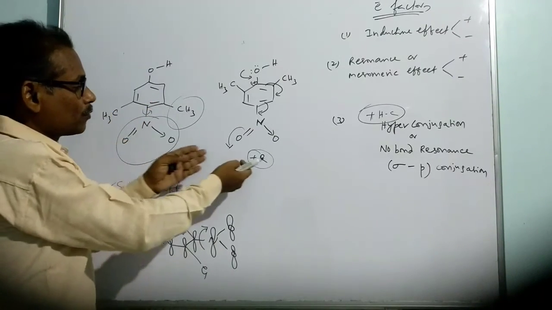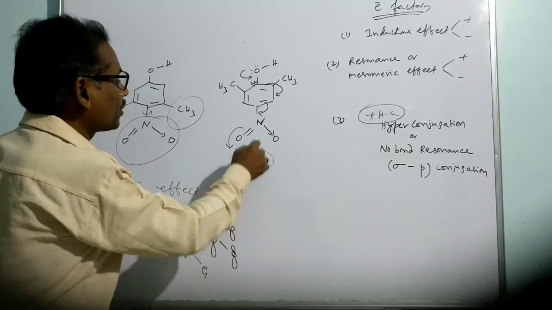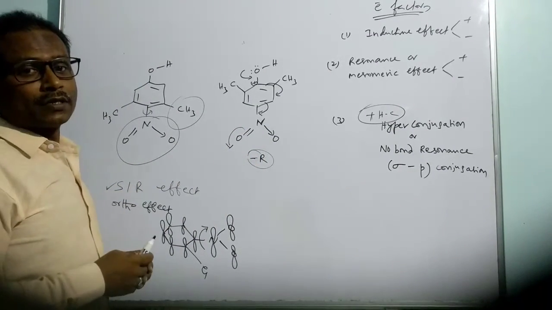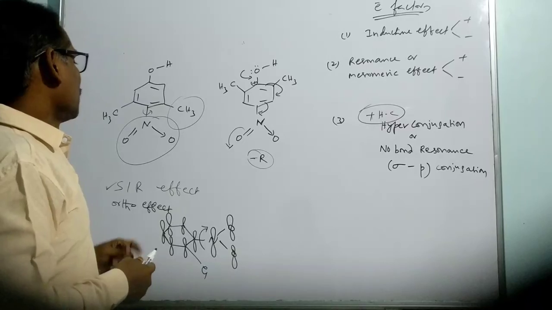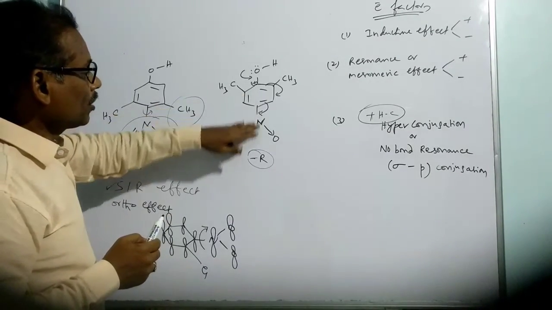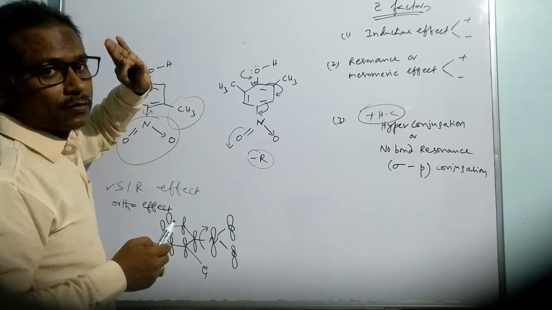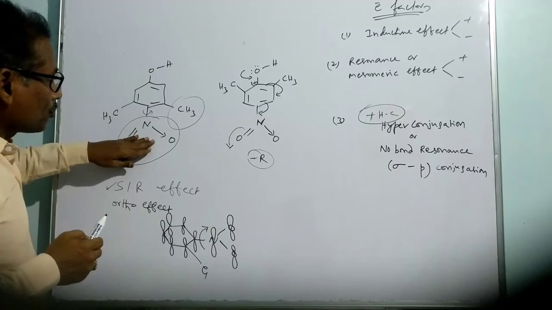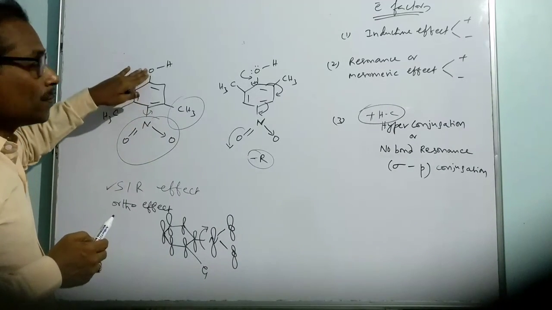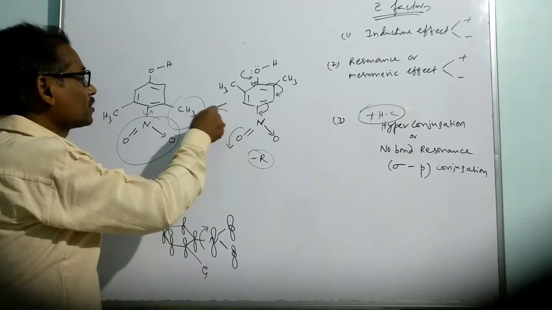There is no question of positive resonance. What effect is it? It is the minus effect. Sorry, it is a withdrawing group only. The NO2 group is withdrawing, but there is no more negative resonance effect. Where withdrawing is applied through resonance, the respective conjugate base is stabilized. But in this case, there is no question of withdrawing through resonance. So the conjugate base is not going to be stabilized. That's why the second compound is more acidic than the first compound.